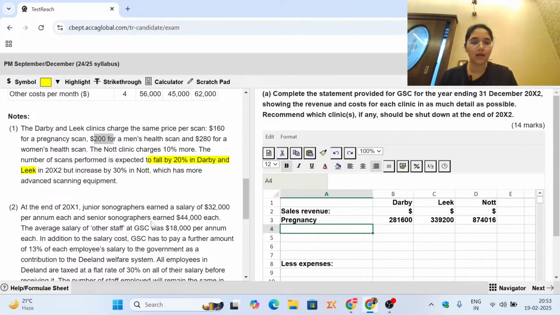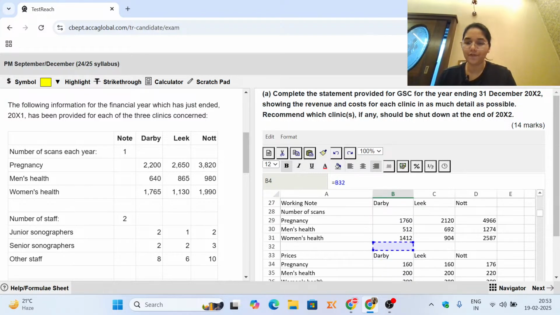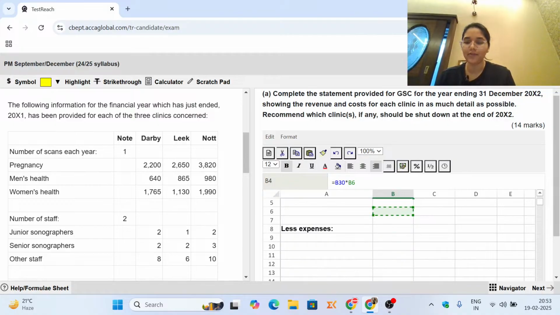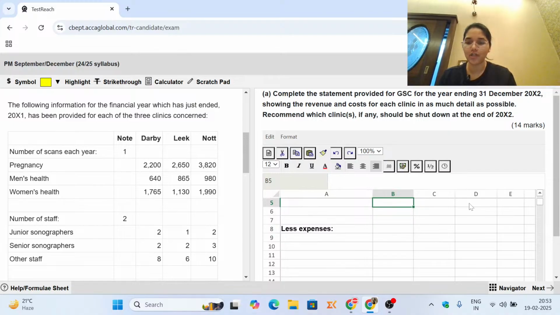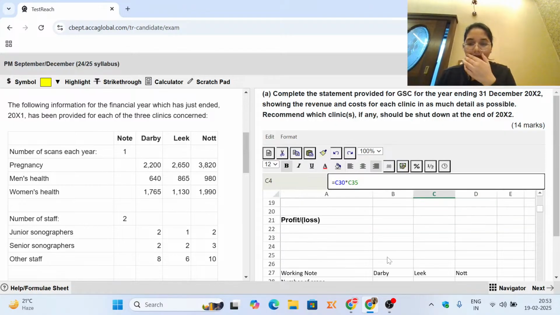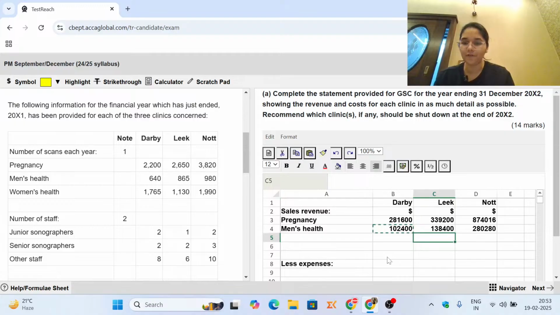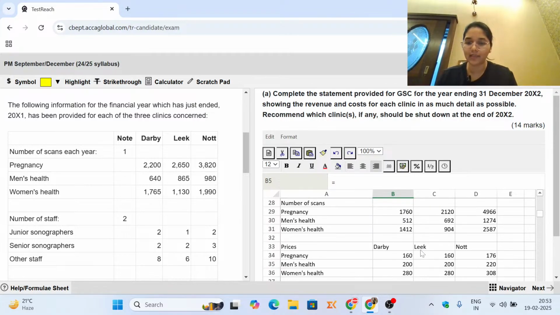Similarly, now you can note it down for the men's health. So for men's health, you have again this is the number of scans, and this will be multiplied with the price per scan. So this we have worked out as 200. Let's check if we copy paste, will it allow us to save some time. Let's check if it is picking up the right numbers by default. Yes, it is. Perfect. So we will again do it for women's health, and then we will just type in for the first one, and the next one will be done automatically by copy paste.